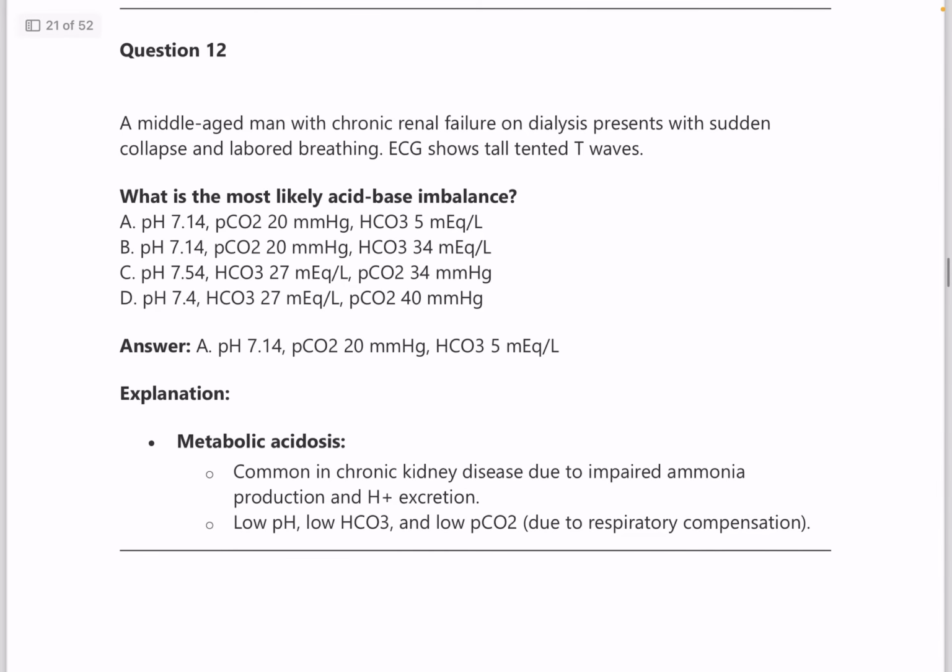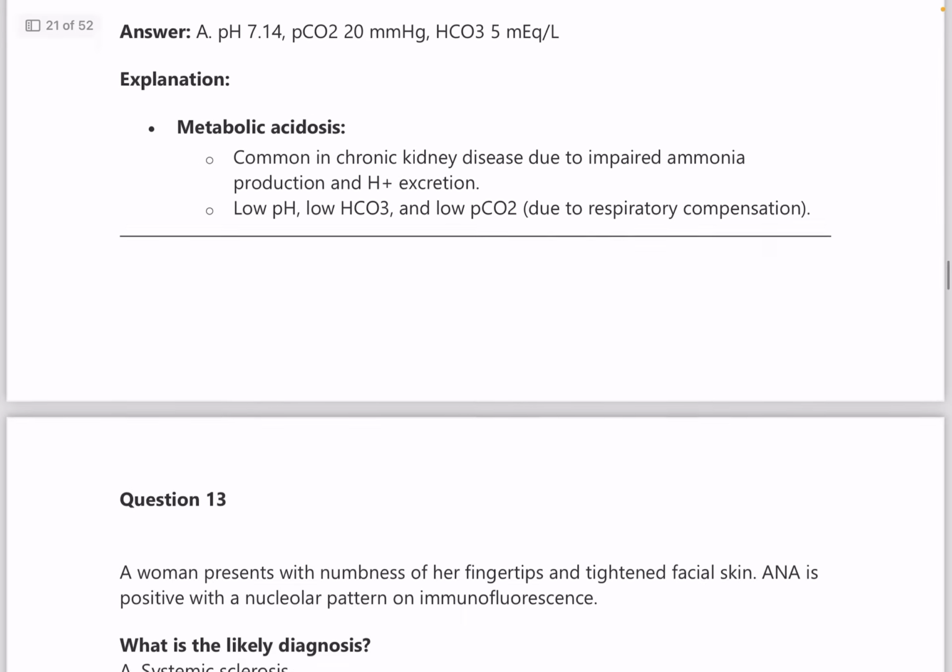Next, question number 12. A middle-aged man with chronic renal failure on dialysis presented with sudden collapse and labored breathing. ECG shows tall tented T waves. And what is the most likely acid-base imbalance here? So the answer should be pH is 7.14 and PCO2 is 20 and bicarb of 5, because it is common. Metabolic acidosis is common in CKD patient. Here the patient is having chronic renal failure as mentioned in the question.